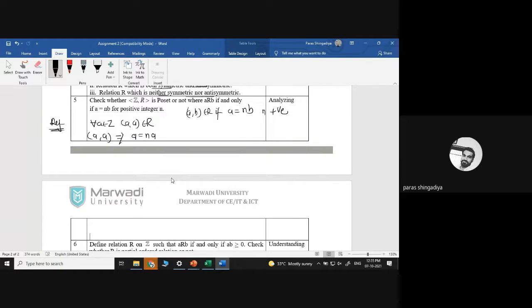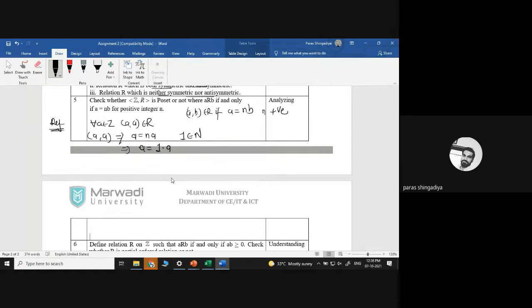So when we say A is equal to nA, if n is equal to 1 and that is a positive integer, then that exists. If we consider n is equal to 1, we can write A is equal to 1 dot A, since 1 belongs to the positive integers. That means there exists a positive integer where A is equal to nA, and that is correct for every such A. If I take A is equal to 2, then 2 can be written as 1 into 2.